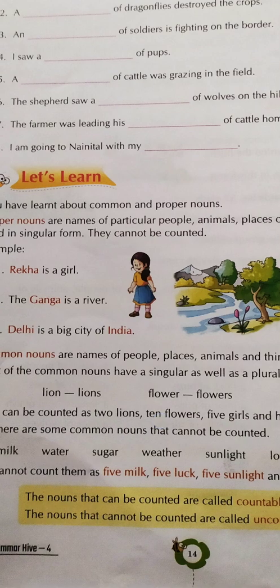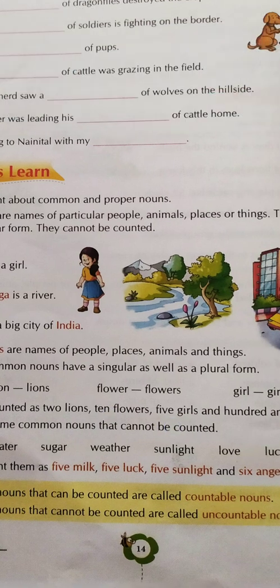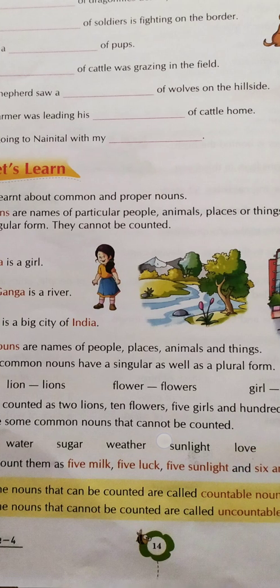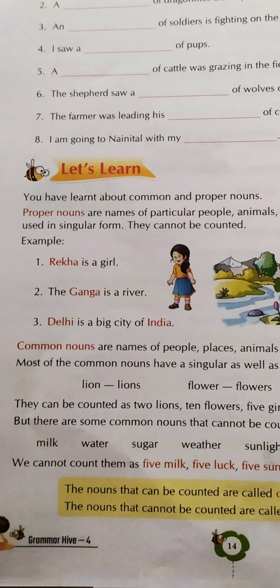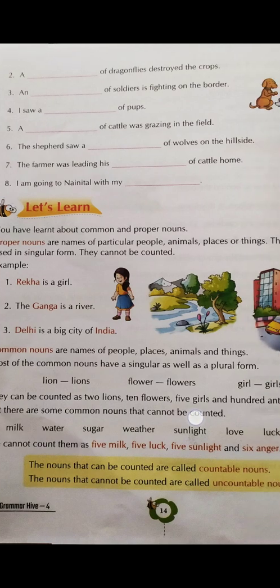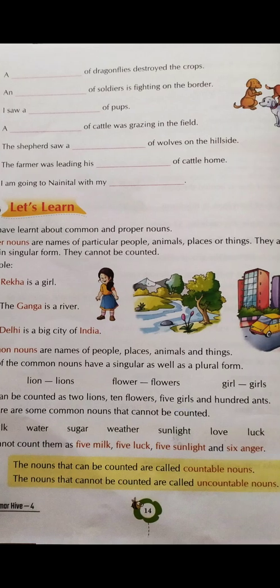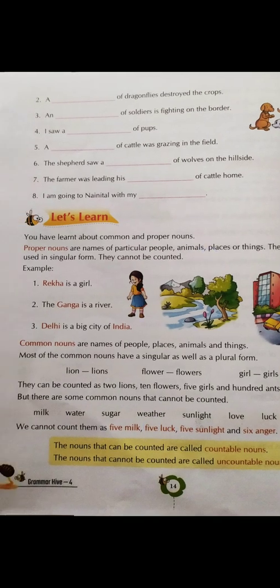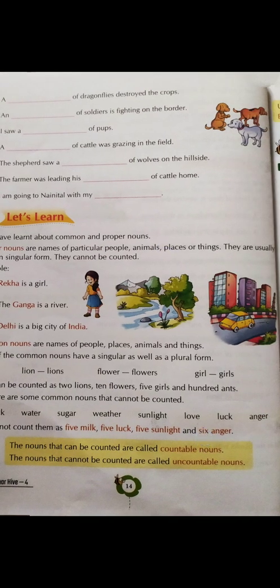Similarly, Delhi is a big city of India. So over here it's written, common nouns are names of people, places, animals, and things. Most of the common nouns have a singular as well as plural form. Like lion, the plural form of lion is lions; flower, the plural form is flowers; the plural form of girl is girls. They can be counted as 2 lions, 10 flowers, 5 girls, and 100 ants.